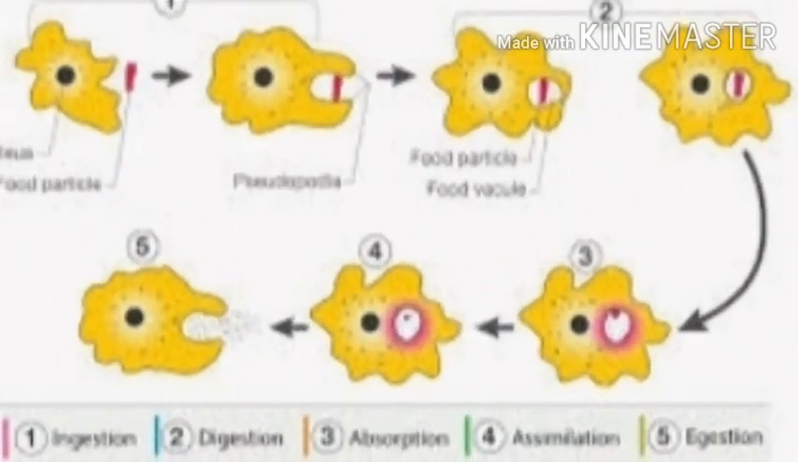The vacuole with the undigested food then moves towards the edge of the body and bursts open to throw out the waste. This process of removing waste from the body is called egestion. Egestion is a very simple process, clear to understand.